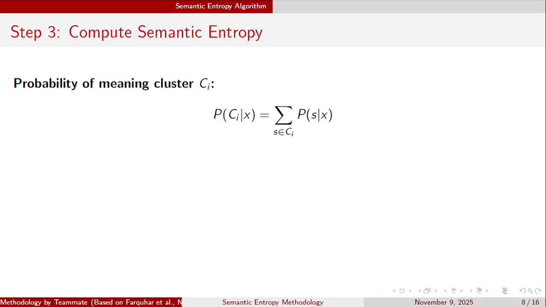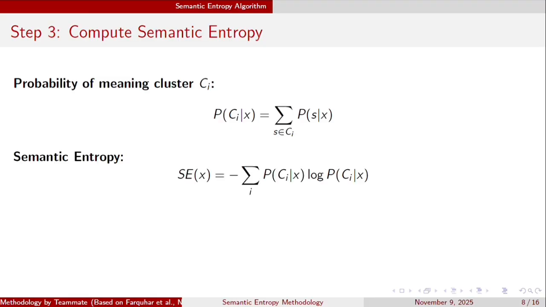So after clustering, they computed the probability for each meaning cluster, summing the probabilities of all the sentences in the cluster. Then they computed the semantic entropy over these clusters. They estimated the likelihood that a sequence generated by the LLM belongs to a given class by computing the sum of probabilities of all the possible sequences of tokens which can be considered to express the same meaning.